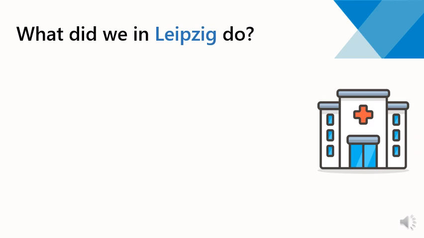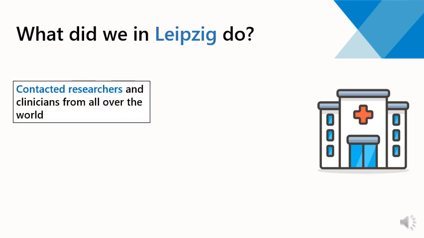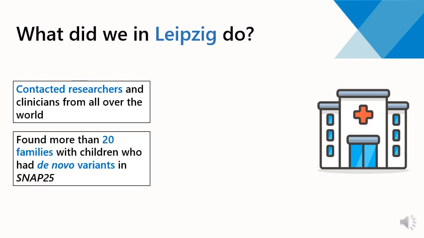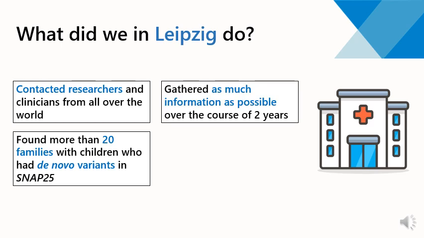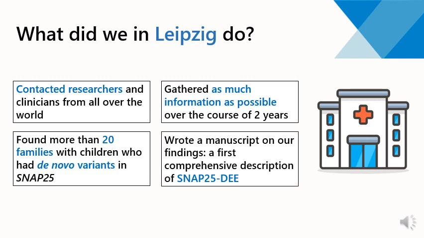What did we in Leipzig do? So we contacted researchers and clinicians from all over the world and asked them if they knew of patients who had variants in SNAP25. In the end, we found more than 20 families with children who had de novo variants in SNAP25. We also gathered as much information as possible over the course of 2 years. And in the end, we wrote a manuscript on our findings, a first comprehensive description of SNAP25 developmental and epileptic encephalopathy.